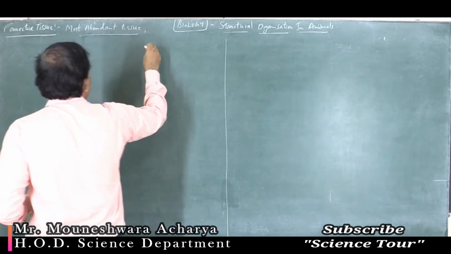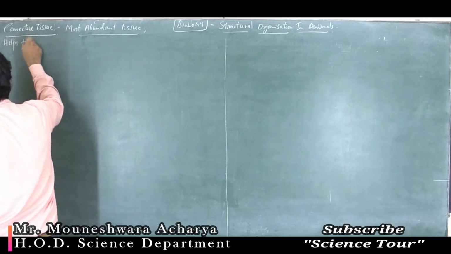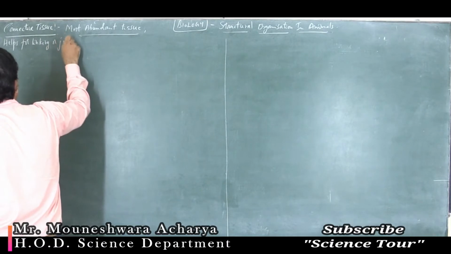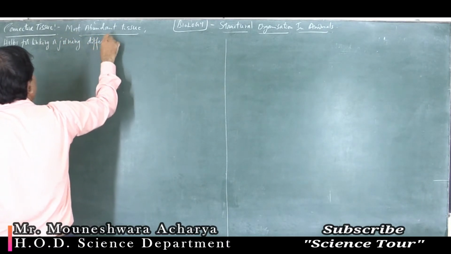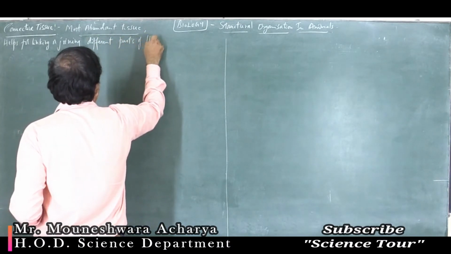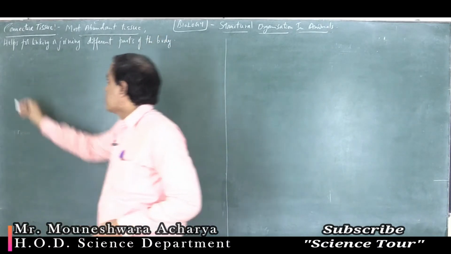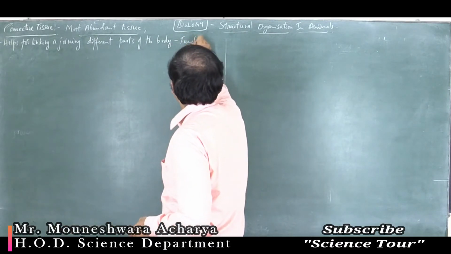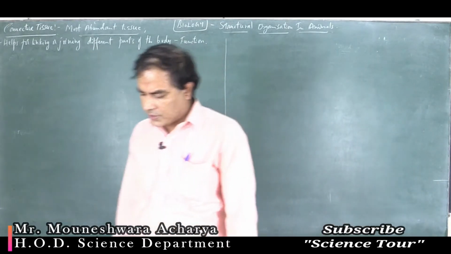And it helps for linking or joining different parts of the body. That is the function. Okay, students.